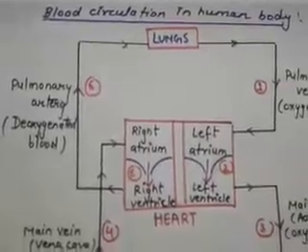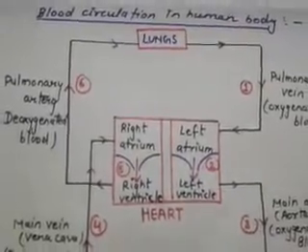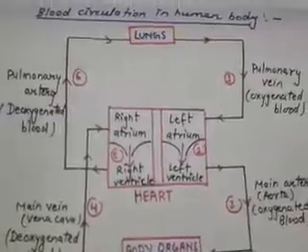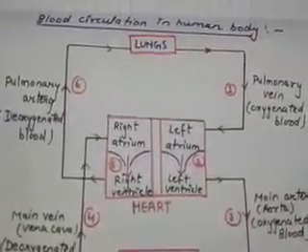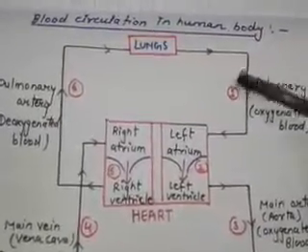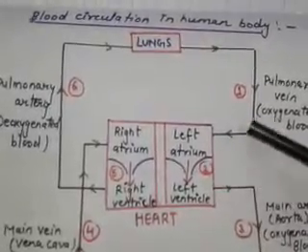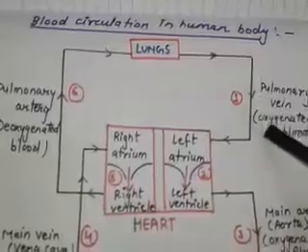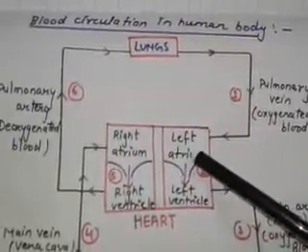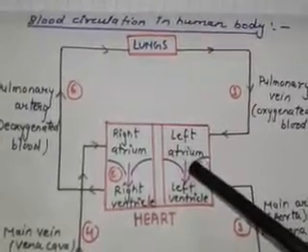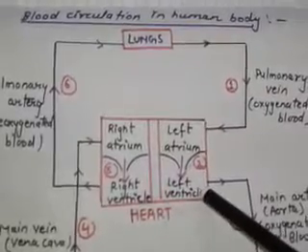Next we have blood circulation in the human body, and you can see this diagram and understand it with this diagram. When the muscles of all chambers of the heart relax, the pulmonary veins bring oxygenated blood into the left atrium. On contraction, the left atrium pushes blood into the left ventricle.